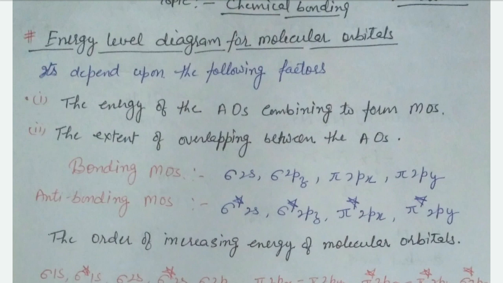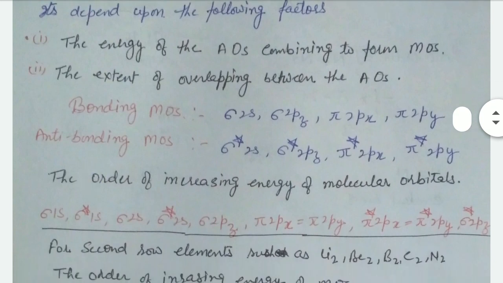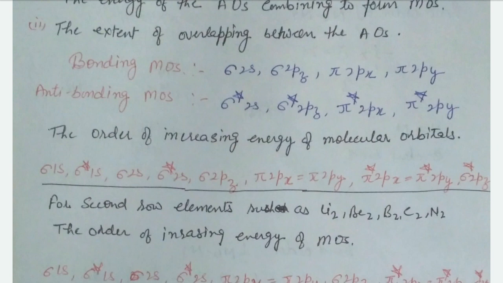First is the energy of the atomic orbitals combined to form molecular orbitals. We have already learned the extent of overlapping between the atomic orbitals. These are the bonding molecular orbitals: sigma 2s, sigma 2pz, pi 2px, and pi 2py. The anti-bonding ones are marked by stars: sigma star, pi star, right?